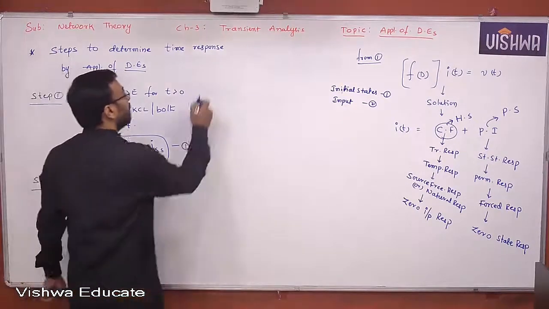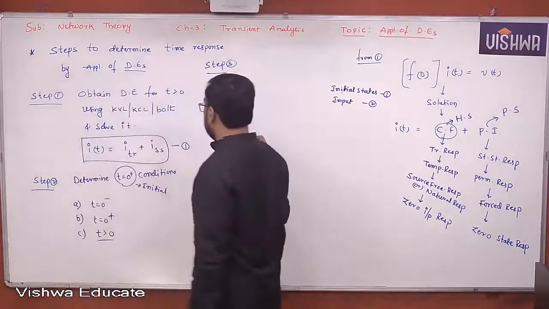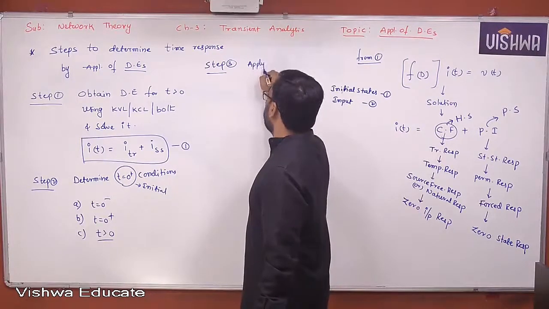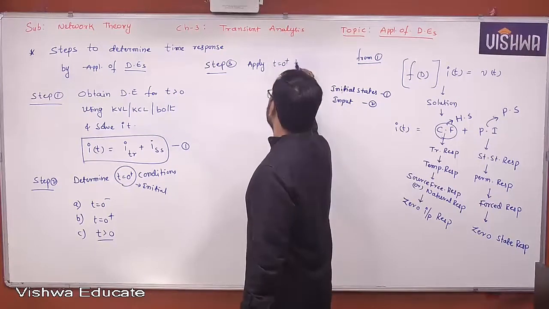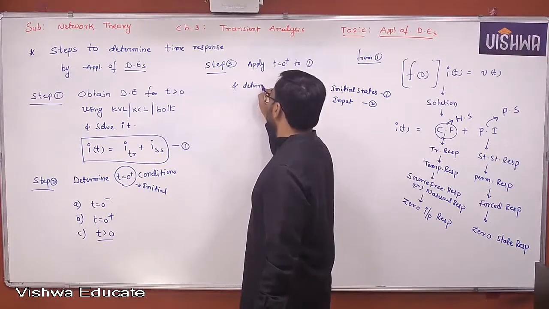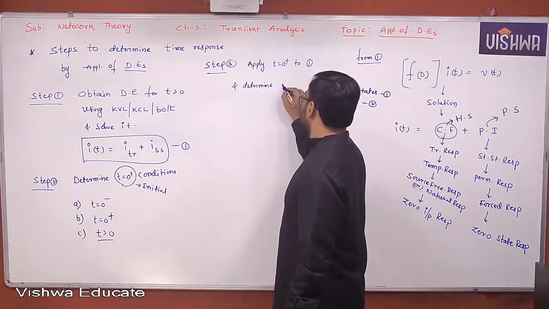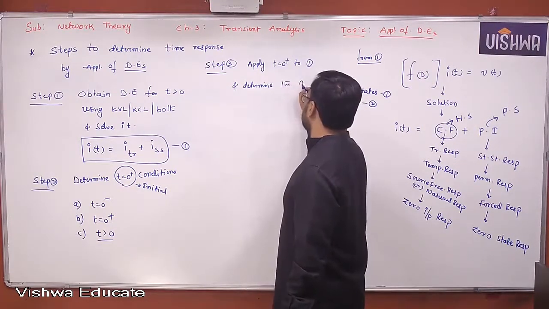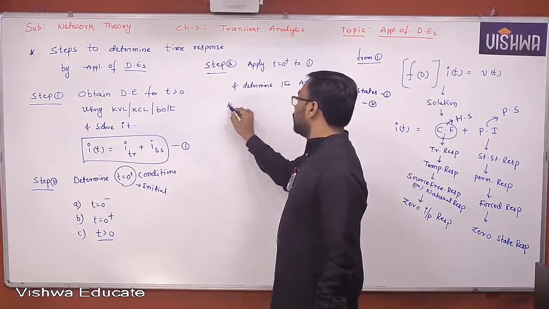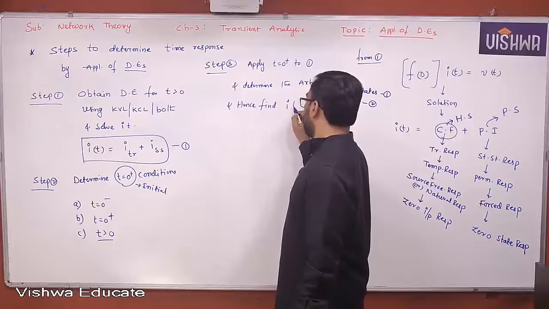Now, step 3. Once you find the initial conditions, you apply the t equal to 0 plus conditions to equation 1, and determine the arbitrary constants, and hence find the solution of I of t.